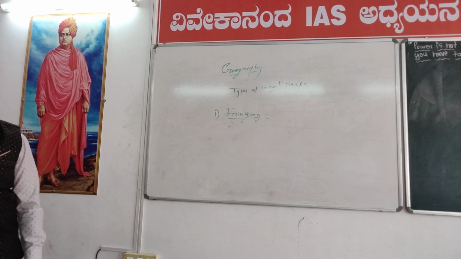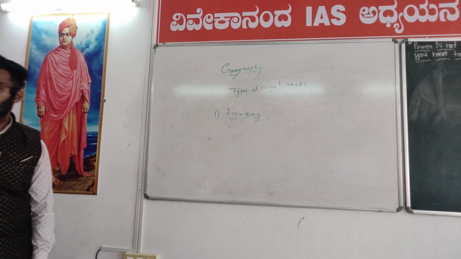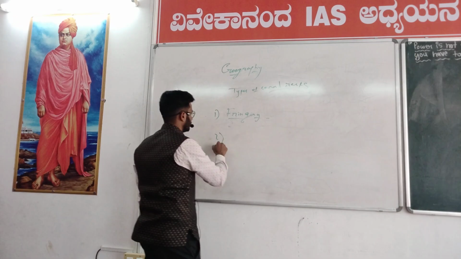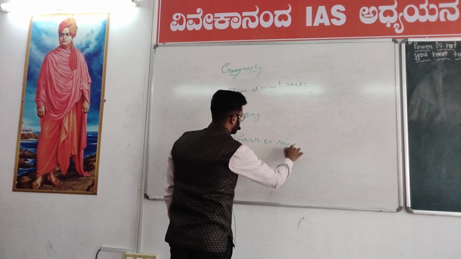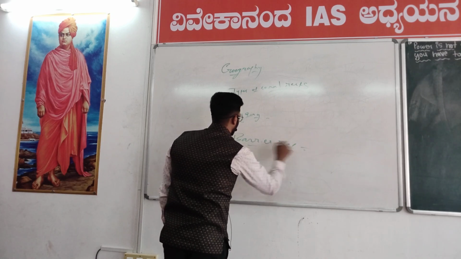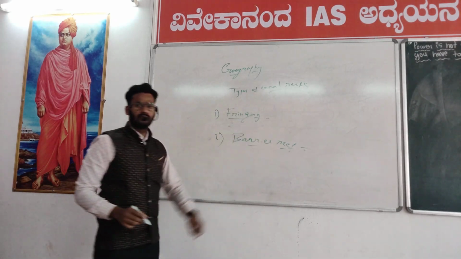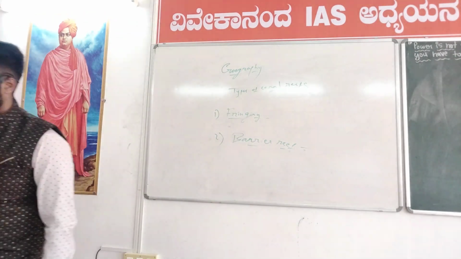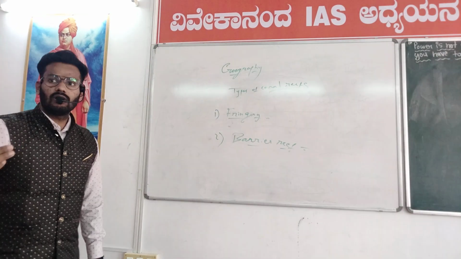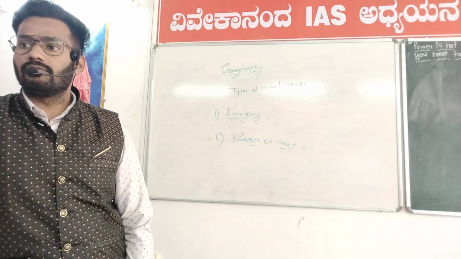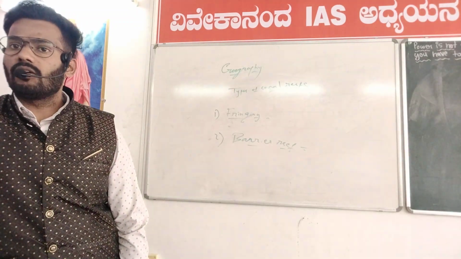Next, barrier reef, second one. This is somewhat away from the fringing. This is a wide lagoon, somewhat away from the bank of the sea or from the beaches.